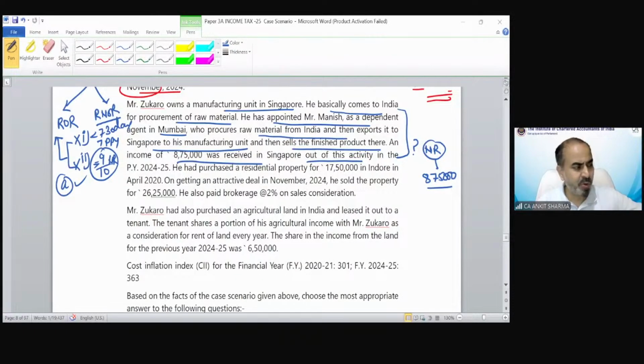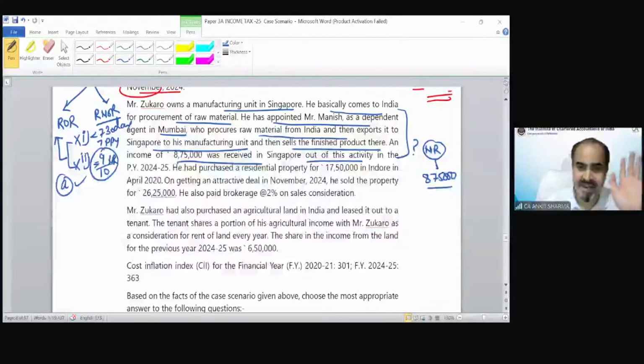Whether this income is going to be taxed in the hands of Mr. Zucaro or not. Ms. Shipmol is saying no. Why is it not taxable, Ms. Shipmol? Dhanush is saying yes, sir, it should be deemed to actually arise in India. Okay. Tanu is saying non-taxable. Okay, the correct answer is non-taxable. I need the reason why it is non-taxable.